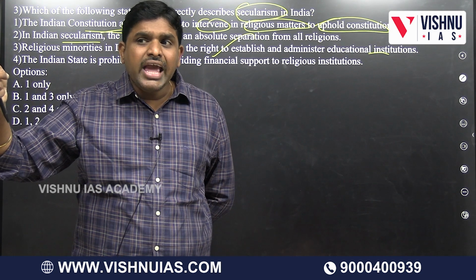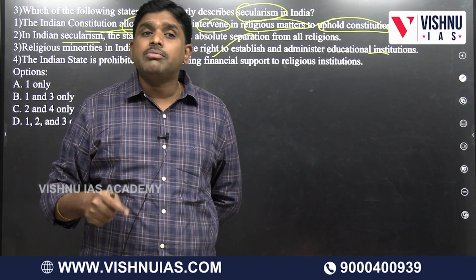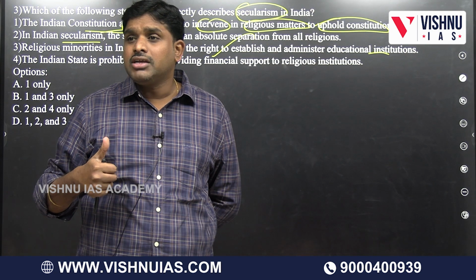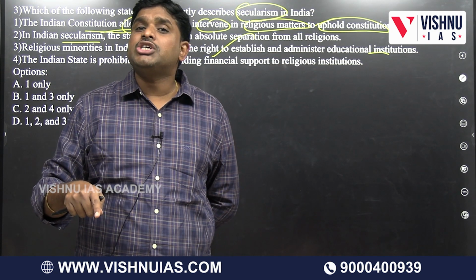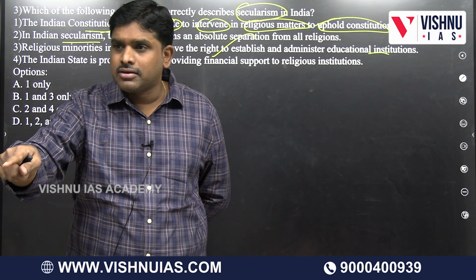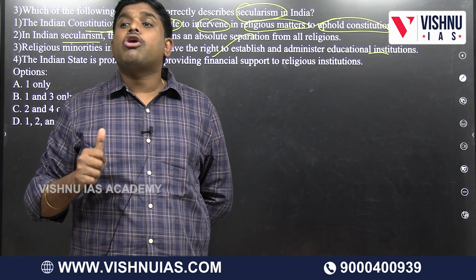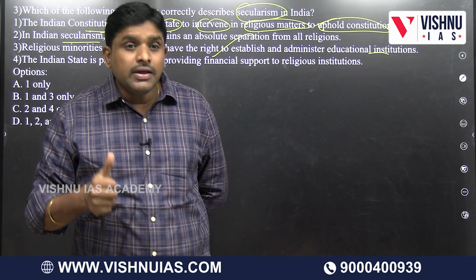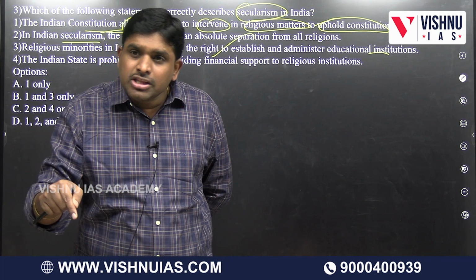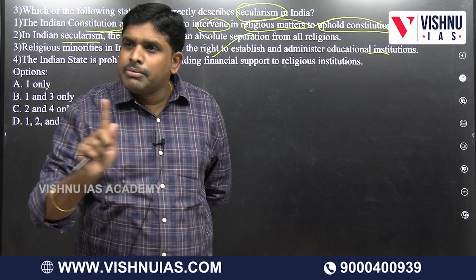What is 350A? Article 350A talks about the right of linguistic minorities to have primary education in the medium of instruction of their mother tongue. Primary education should be in the mother tongue. It's a constitutional right, not a fundamental right. It is present in the Constitution but not in the fundamental rights.